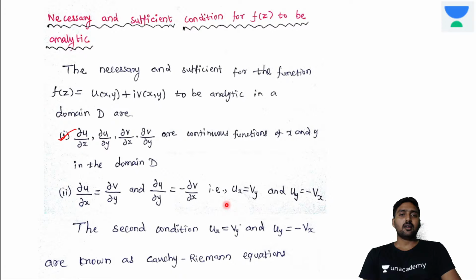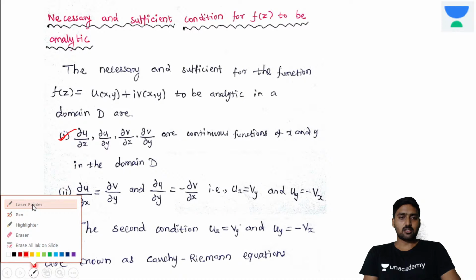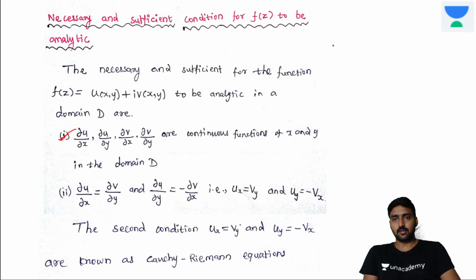This is in Cartesian coordinates. For the function to be analytical, it must satisfy the CR equations. It's the Cartesian coordinate form. Now we are going to discuss the polar form of the equations.